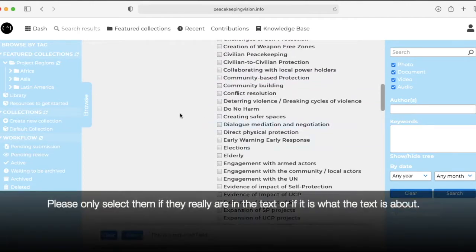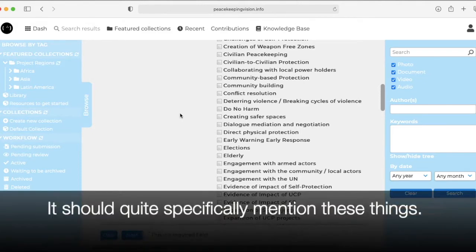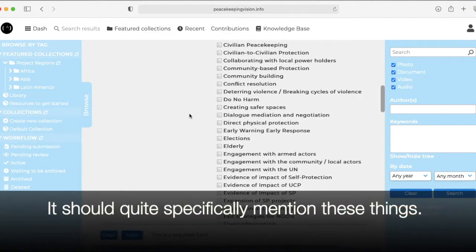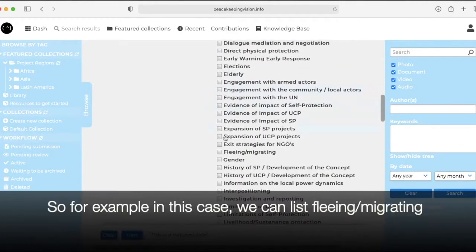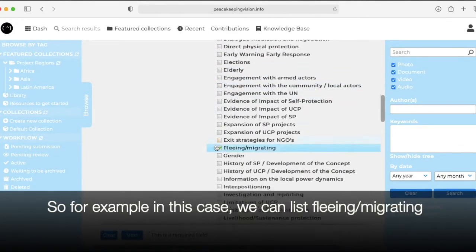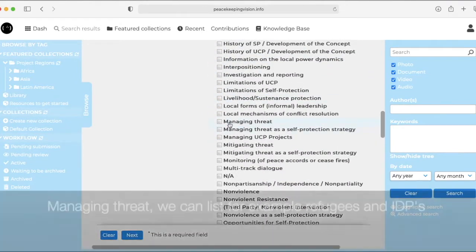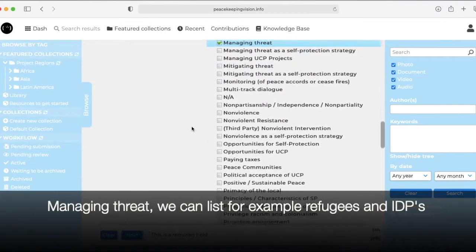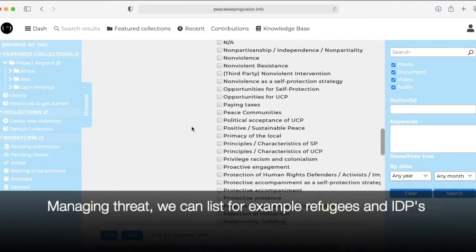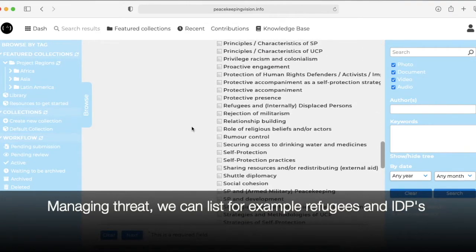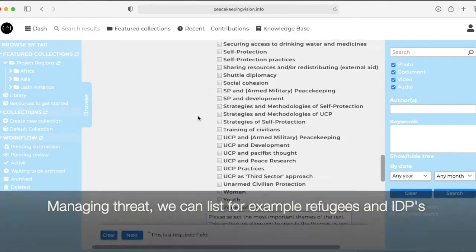Now please only select them if they really are in the text, or if it's really what the text is about. So it should quite specifically mention these things. So if, for example, we can, in this case, list fleeing and migrating, managing threat, and, for example, we can list refugees and internally displaced persons.